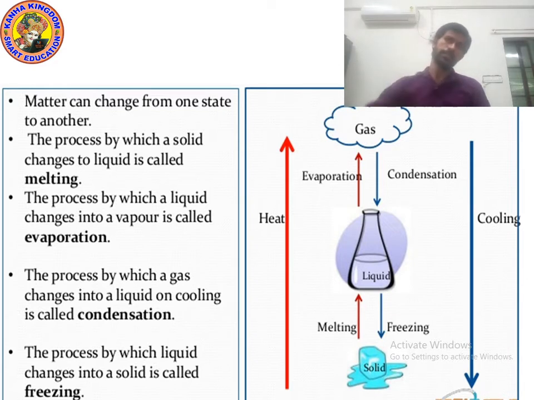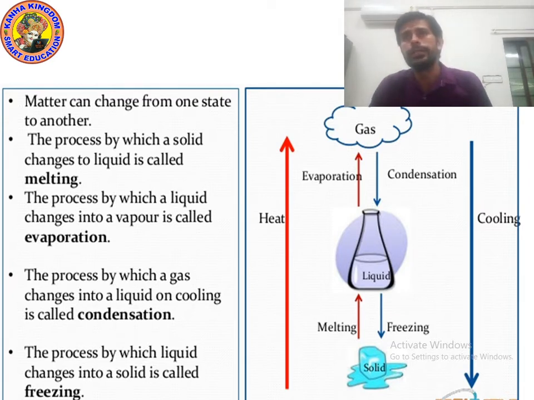So kids, what is melting? The process by which a solid changes to liquid is called melting. What is evaporation? The process by which a liquid changes into vapor is called evaporation. Evaporation is also known as vaporization. What is condensation? The process by which a gas changes into a liquid on cooling is called condensation. What is freezing? The process by which liquid changes into solid is called freezing.